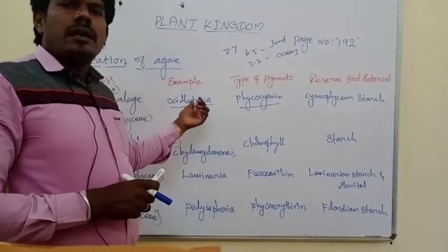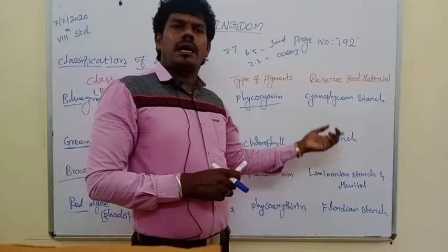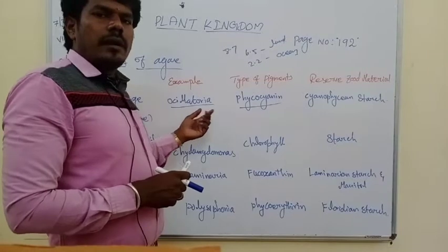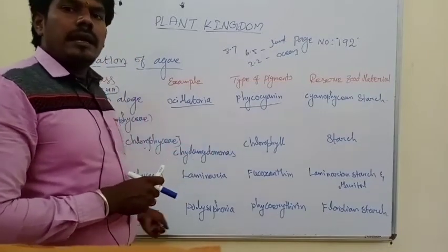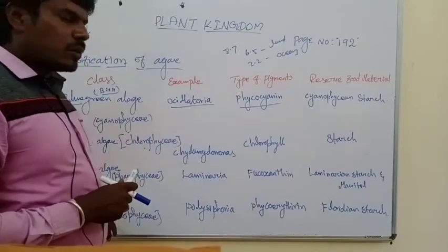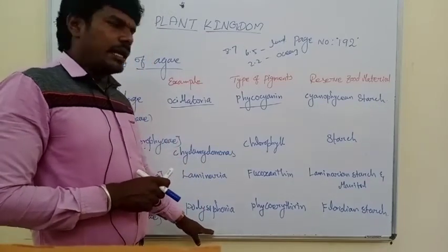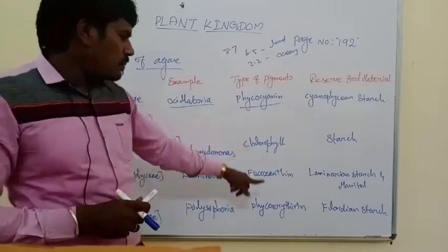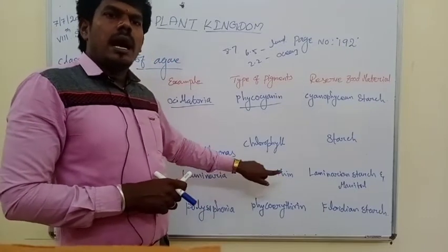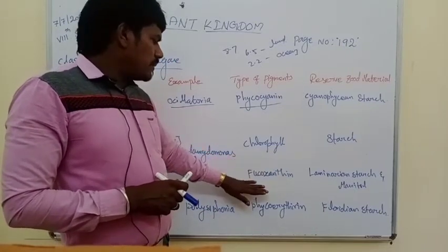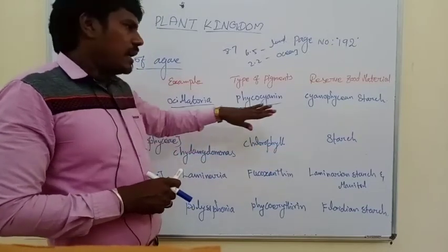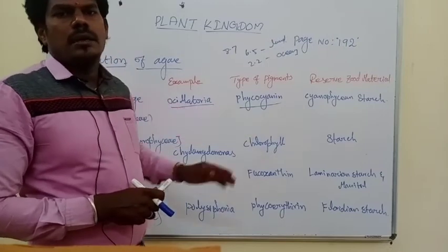And they are given with examples, the pigment, and the function. So whichever pigment is present, you identify the class accordingly. Rhodophyceae means which color do they present? Red color. The appearance of red color means Rhodophyceae, and Polysiphonia is a good example. Which pigment do they have? Phycoerythrin. Phycoerythrin present means Rhodophyceae. And then phycoxanthin present means brown algae. Chlorophyll present means green algae. And phycocyanin present means blue-green algae.